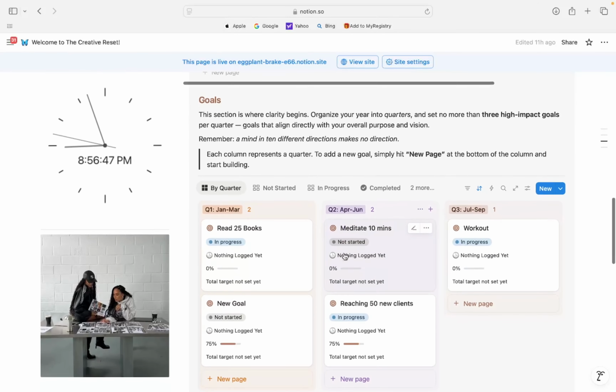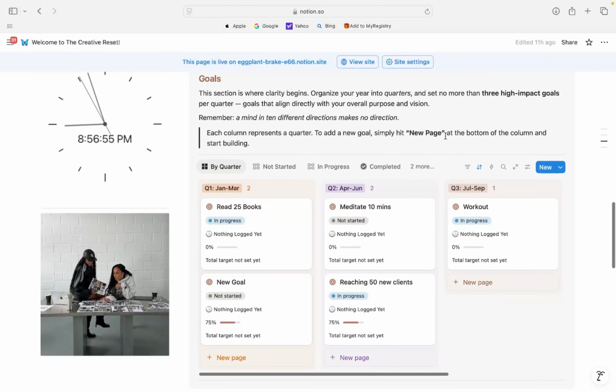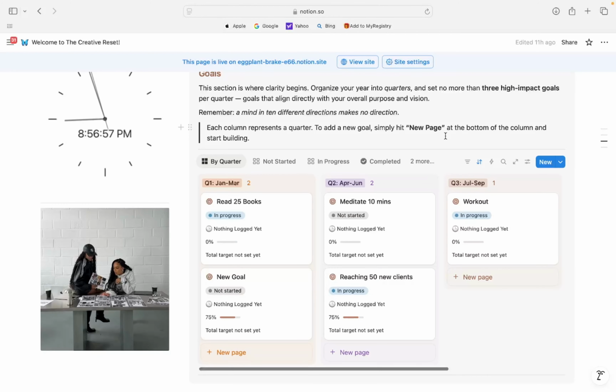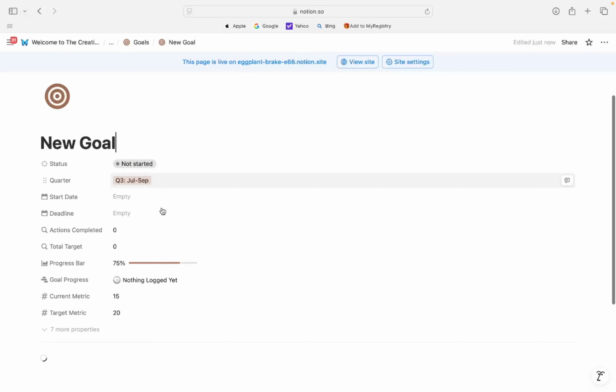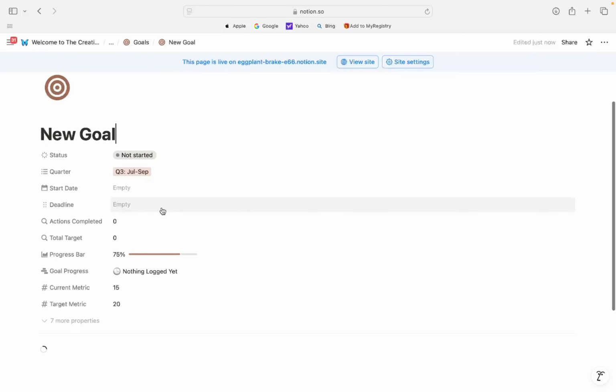And then our goals. This section is where your clarity begins. You're going to organize your year into quarters, setting no more than 3 high impact goals. Ideally, you can do whatever you want, but 3 is the most ideal or optimal amount. So right now we are in July and September, so we're in quarter 3. The way that you add a new goal, press new page, new goal, expand it, and you'll be able to add all the details of that said goal.